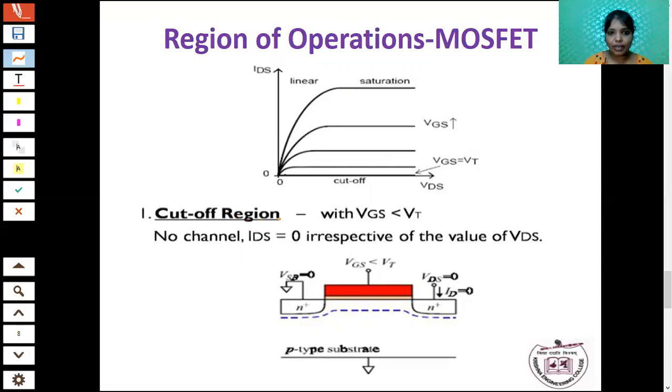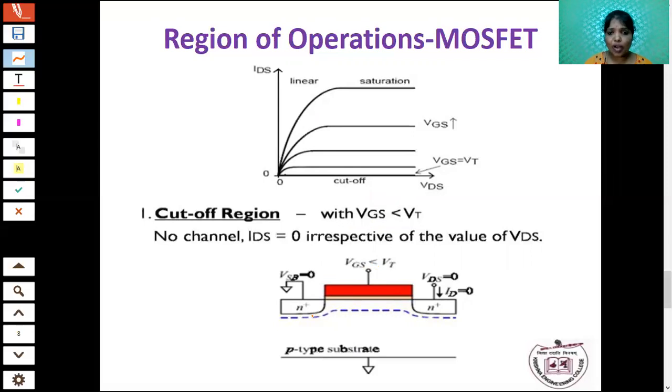So cutoff region means what? If the VG value is less than VT, the gate voltage value is less than VT. If the gate voltage is 0, then there is no channel between gate and source. Here VG is less than VT means I am just applying some small positive voltage.